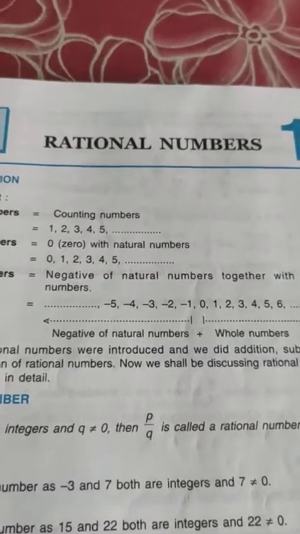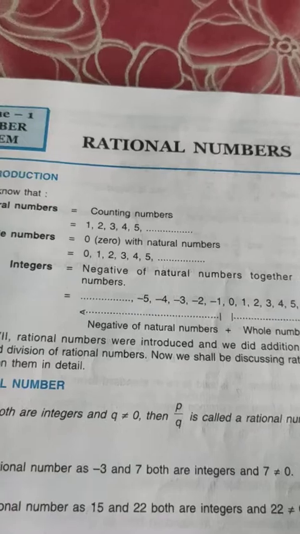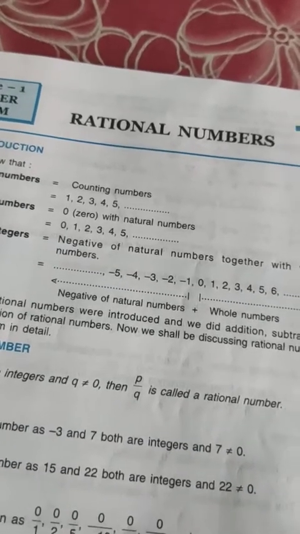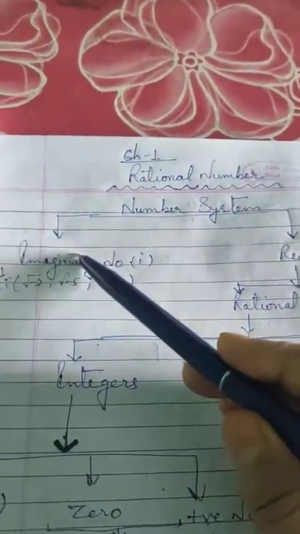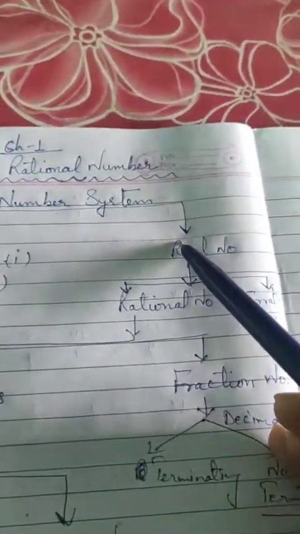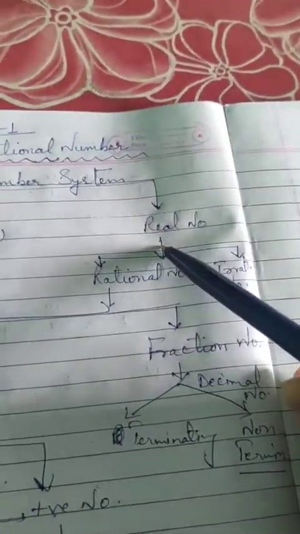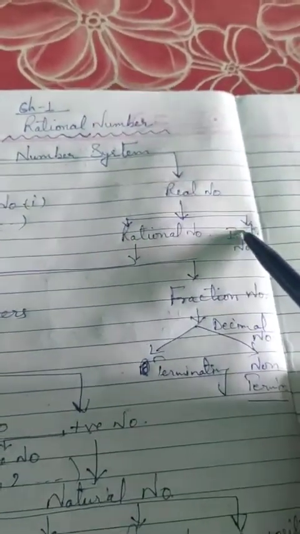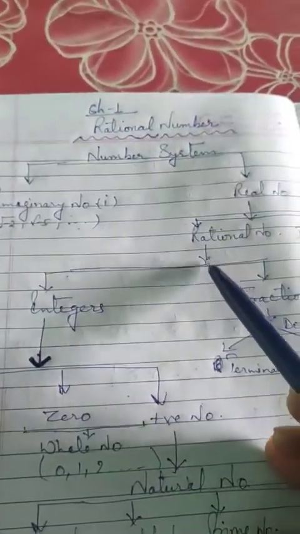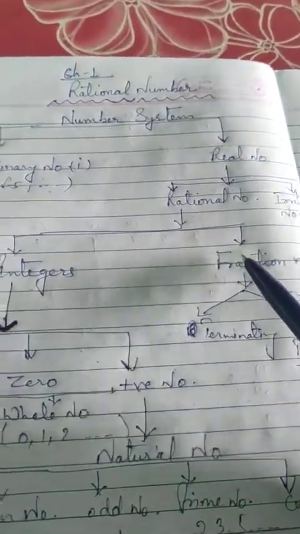Now going to start chapter first, that is rational numbers, children. Before that, you should understand the number system first. The number system is divided into two parts: first is imaginary numbers, second is real numbers. Real numbers are divided again into two parts, that is rational numbers and irrational numbers. And rational numbers are divided into two parts, that is integers and fractions.